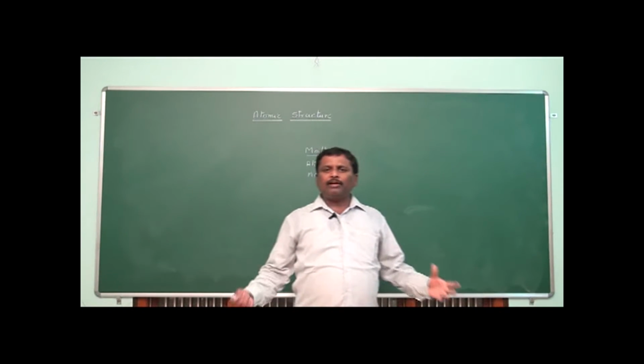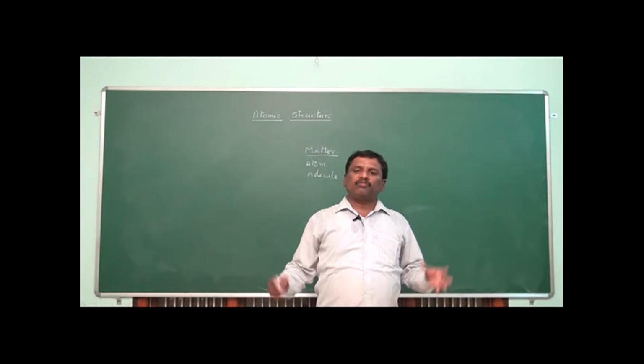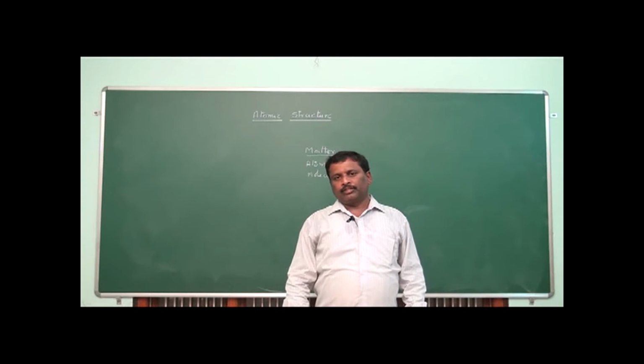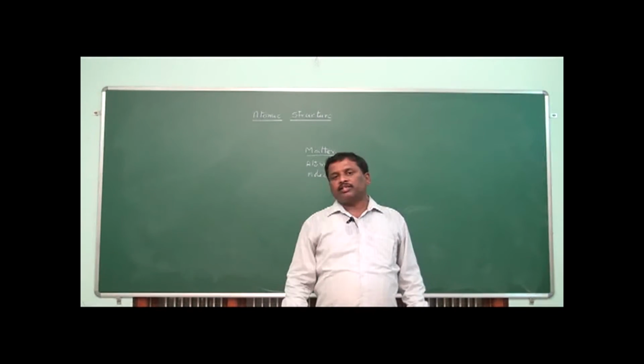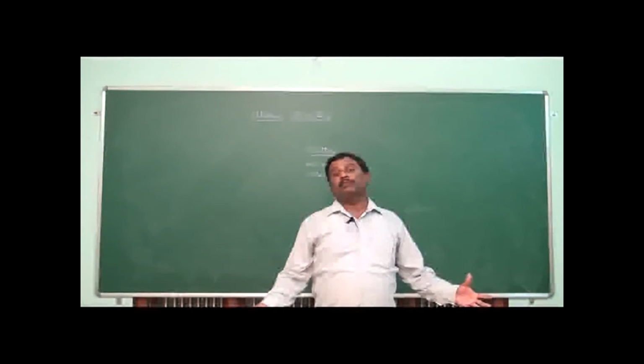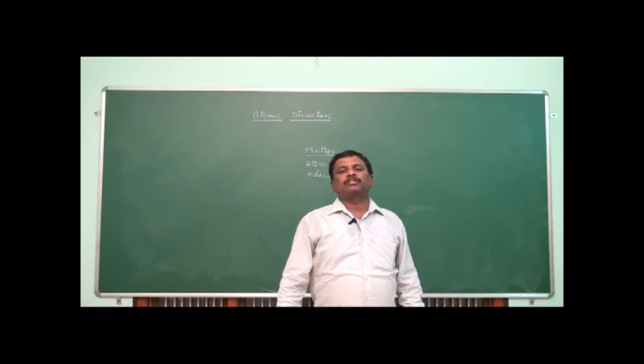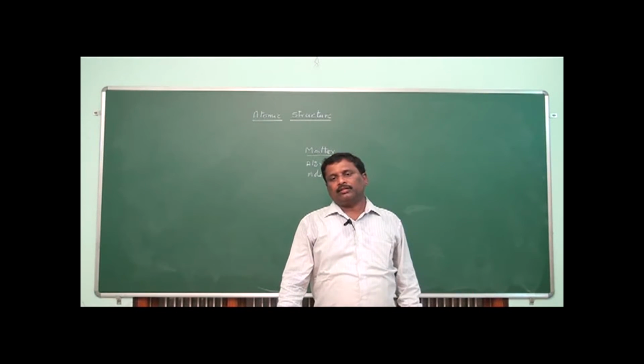So whatever form the matter may be, it may exist in a liquid state, solid state, or gaseous state. The matter sometimes may be visible to our eyes, sometimes invisible.